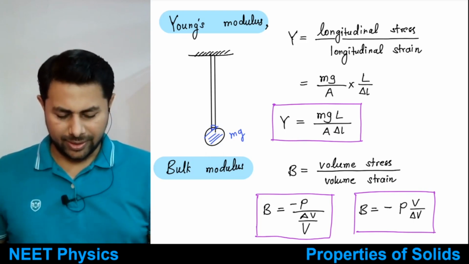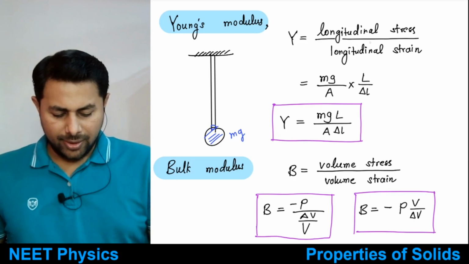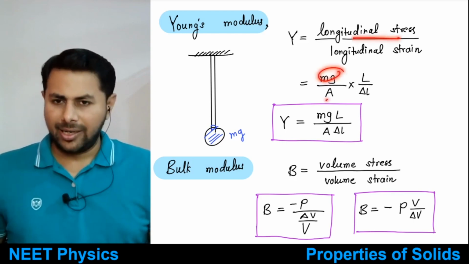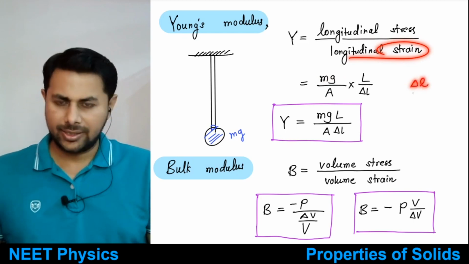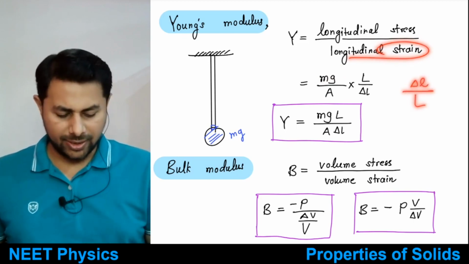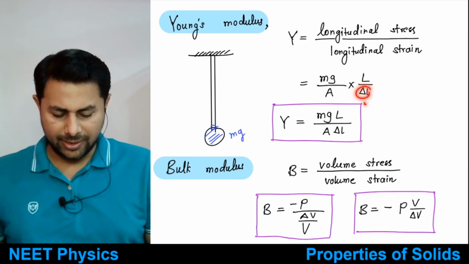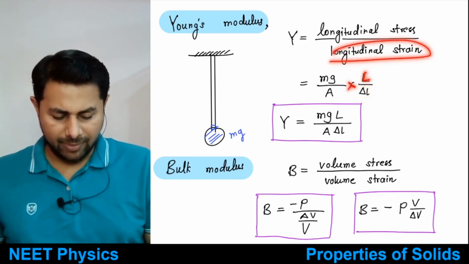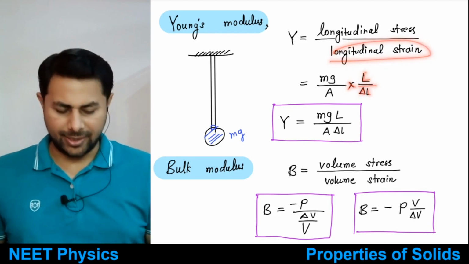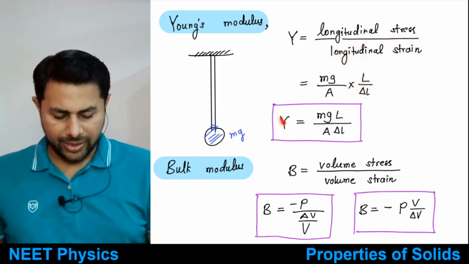So you have stress equal to mg divided by A, and the longitudinal strain is delta L, the change in length, divided by L, the original length. Dividing by delta L by L means multiplying by its reciprocal, L divided by delta L. So what do you get then?